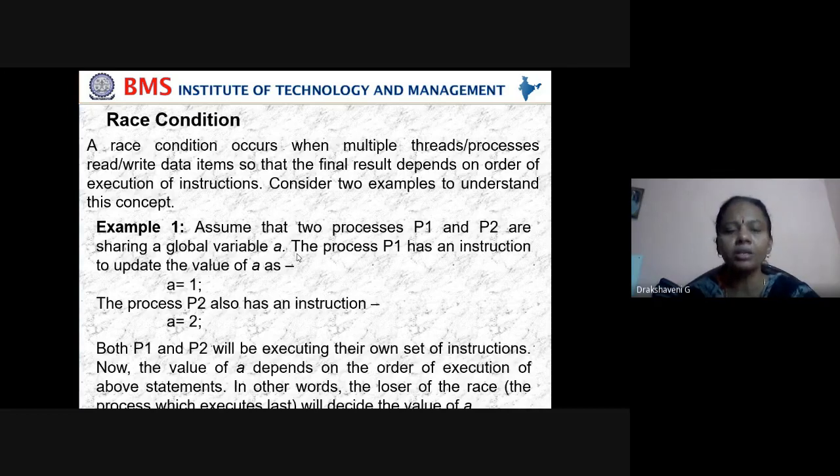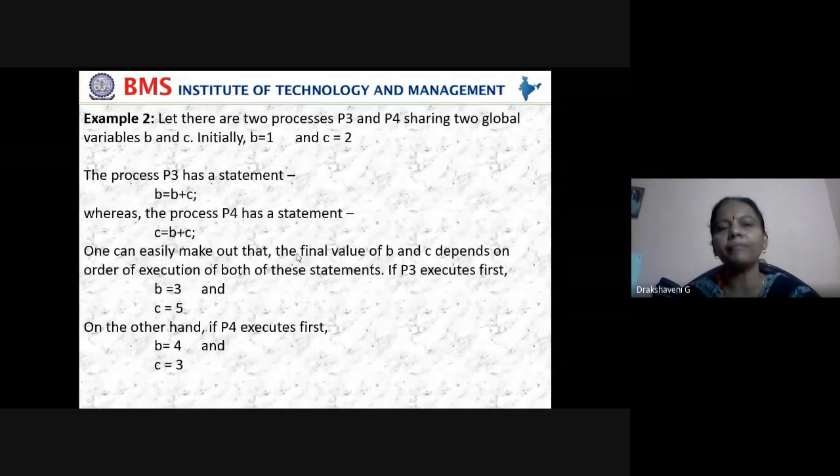So what is the problem? Now P1 started, and in P1 the A value is 1. In P2, the A value is 2. So which one will execute first? Based on that, the A value will be retained. That's what a race condition means: it will decide the value of A. Take one more example.